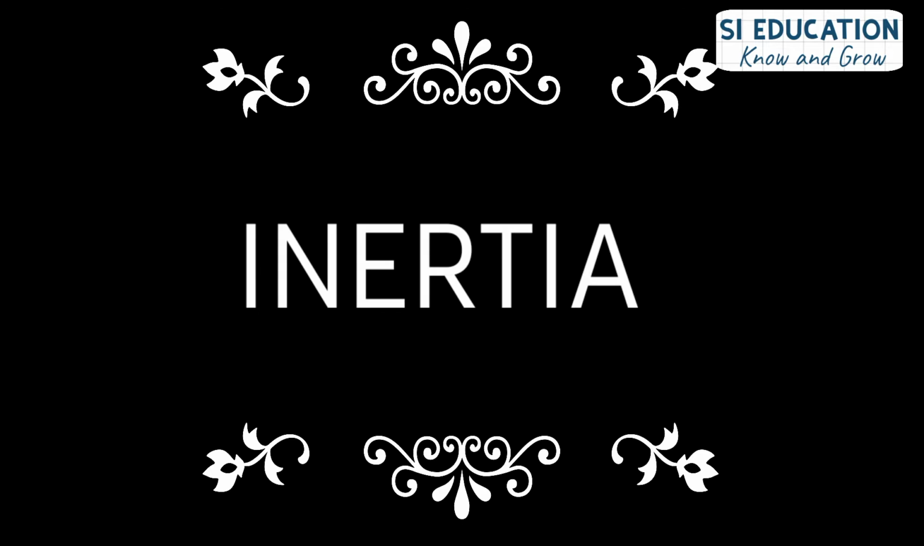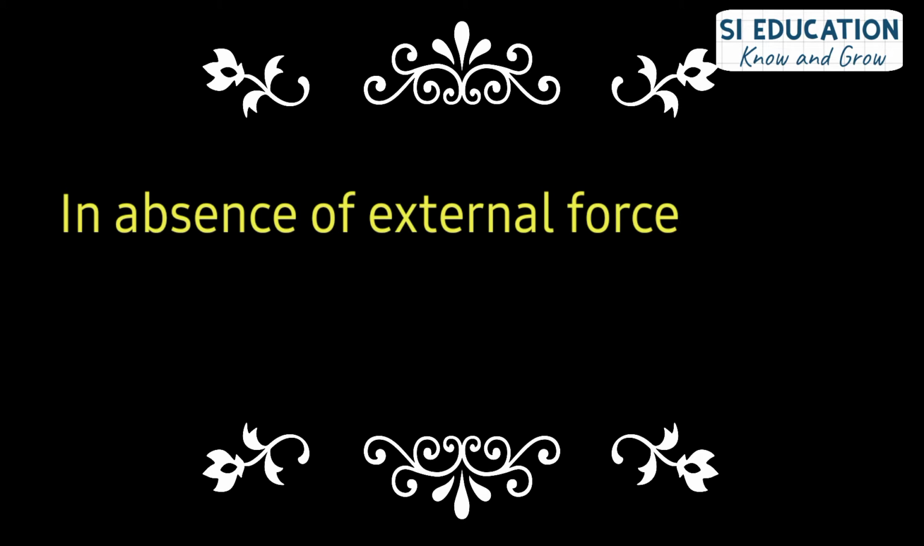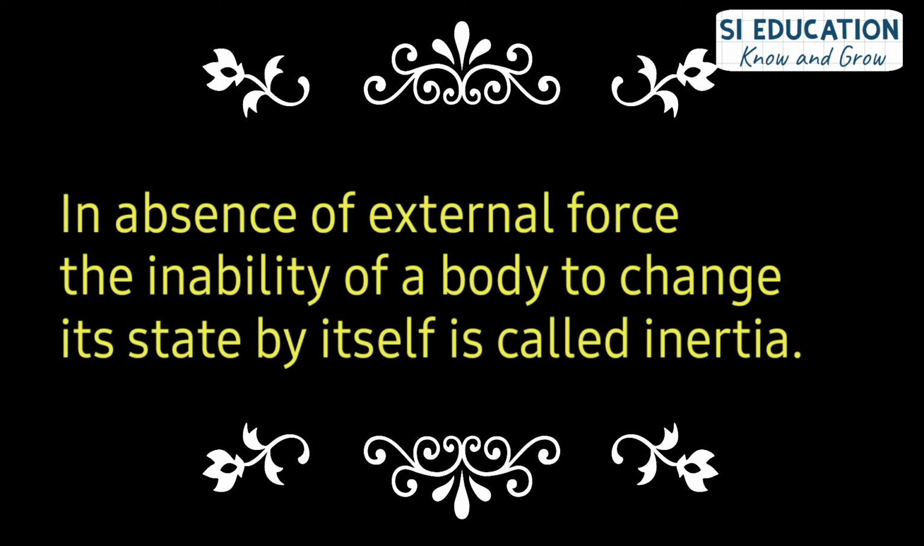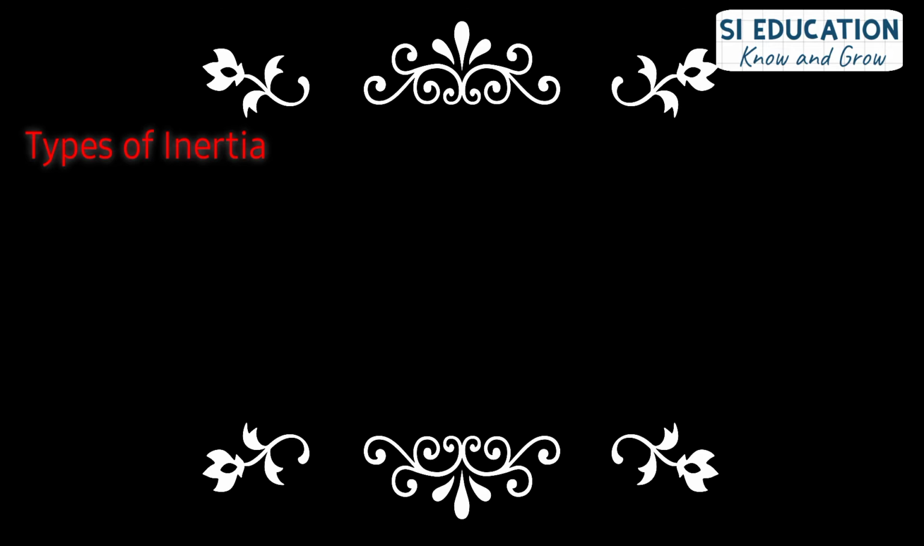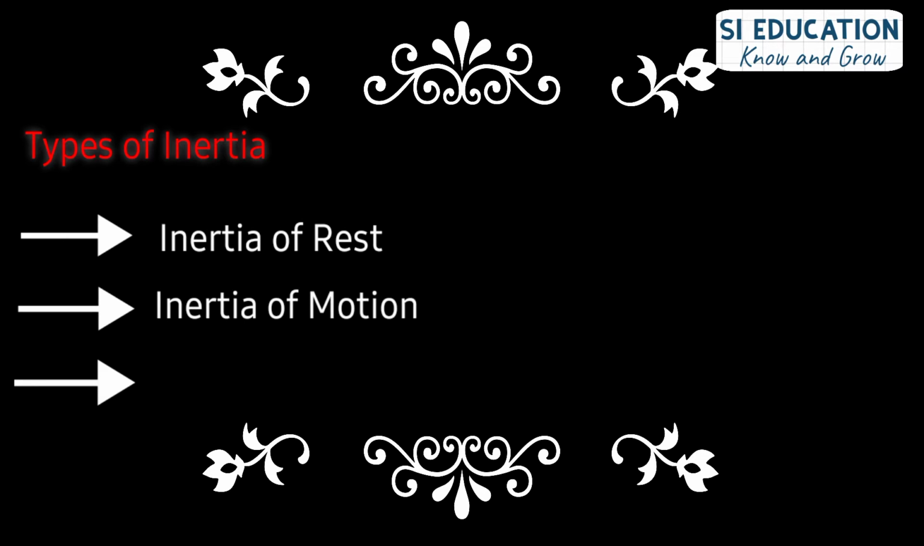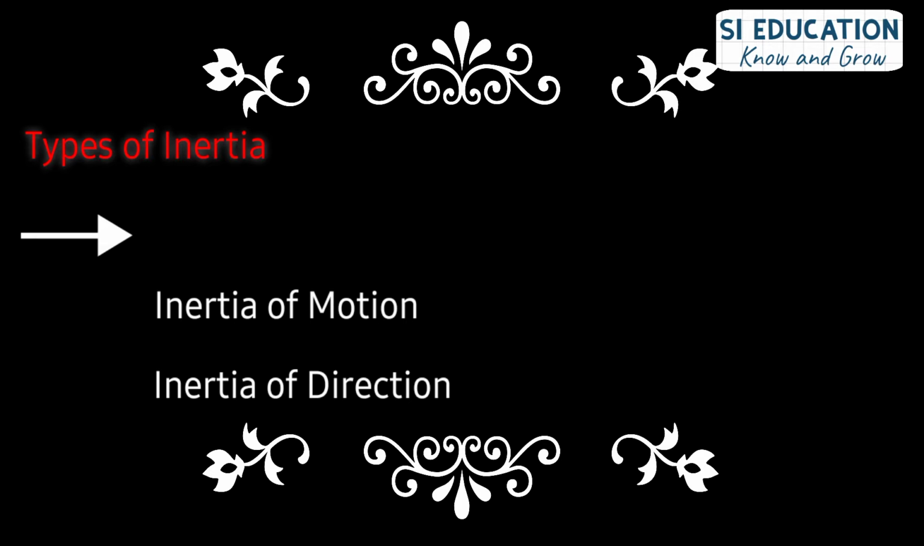Inertia. In the absence of external force, the inability of a body to change its state by itself is called inertia. There are three types of inertia: inertia of rest, inertia of motion, and inertia of direction. Let us take some examples to understand the following types of inertia.